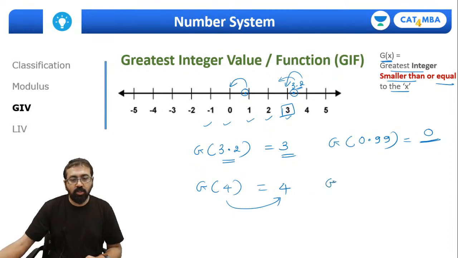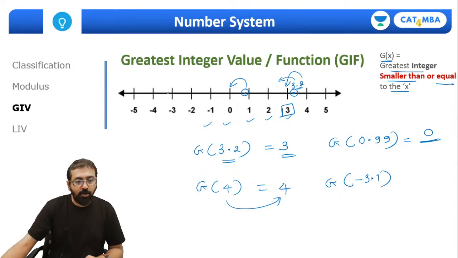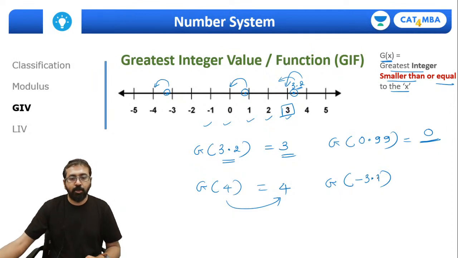Same way, if I ask you what is the greatest integer value of minus 3.1? Now where is minus 3.1? Of course it's over here. So which is the first integer towards the left of minus 3.1? It's minus 4. So greatest integer value will be minus 4, right?